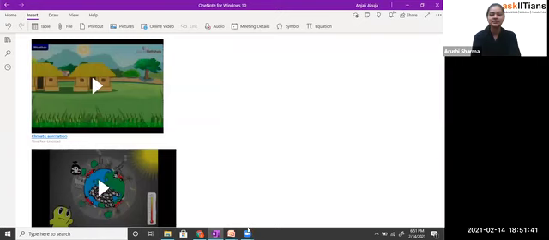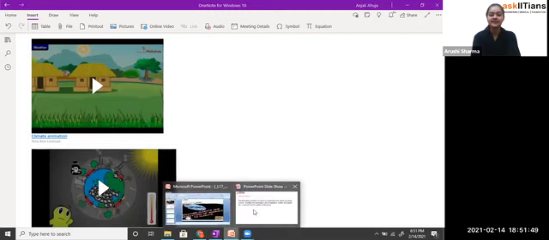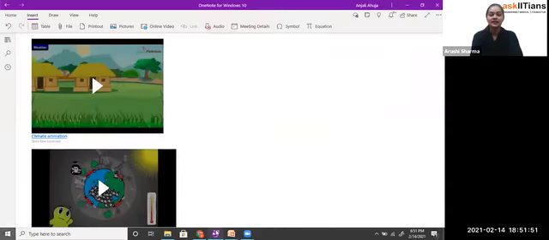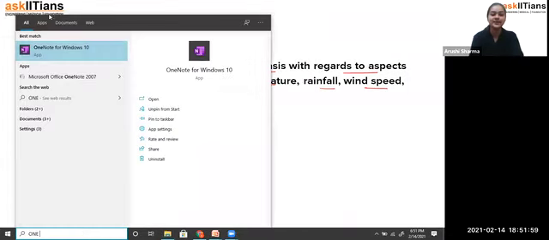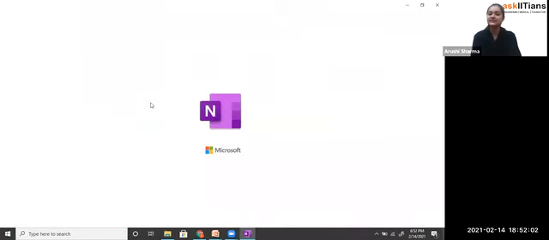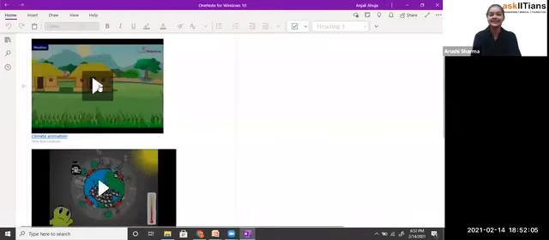Let me check it out. Maybe the video is not working, so give me a minute, students, so that I can show you the video. Maybe it is not working right now, so just a minute and we can open it again, because it sometimes happens. We all know there may be internet issues or application problems, so it's not in our hand. Now maybe it will play. So here's the video.